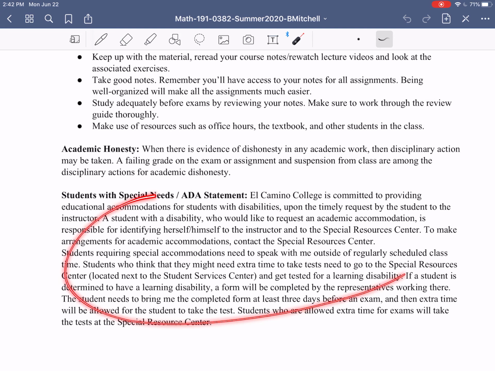Then there's also the students with special needs in the ADA statement, right? This is about accommodating you guys, making sure that you get everything you need for this sort of class. Normally there'd be some discussion here about the special resource center and exams. Since the exams have an open window, I'm not going to make as big of a point of that, but if you do have any special accommodations or just things in general as we move through the class, please let me know, and I'll try to always adapt and change the stuff to better help you guys out here.